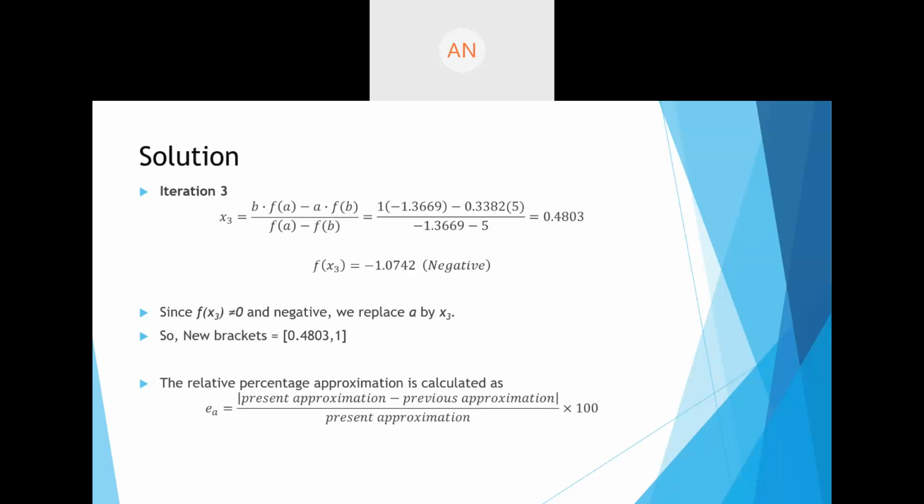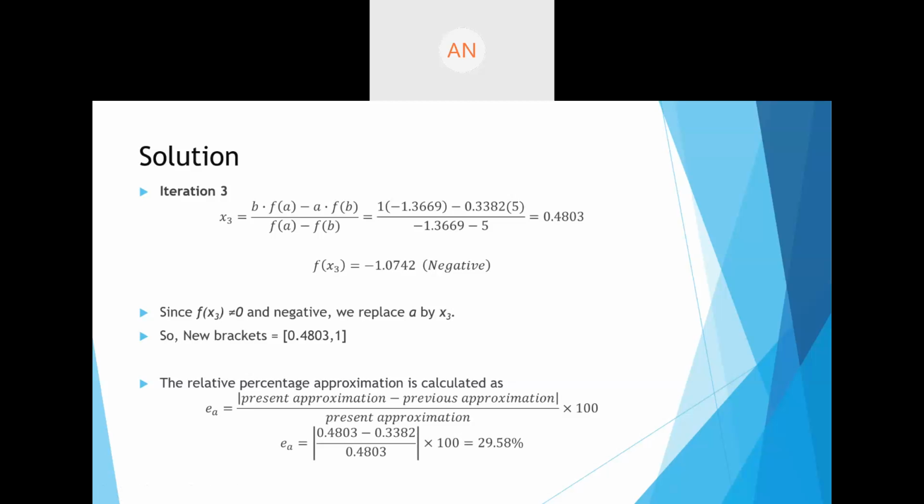Can you find the error? Come on. The error is around 29.84%. So that is approximate error, which is 0.4803 minus 0.3382 upon 0.4803 into 100. So that is 29.58%.